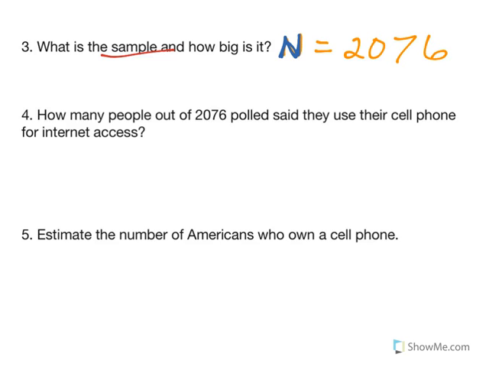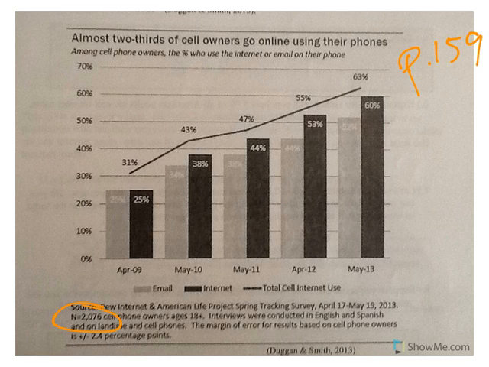All right, so now we get into some math, and you know how I love math. Number 4, how many people out of 2076 polled said they used their cell phone for internet access? Let me jump back again. We're talking about May of '13, so we're talking about this area, and here it is, 63%, right? That's the total cell internet use.